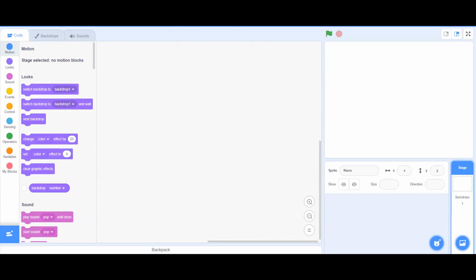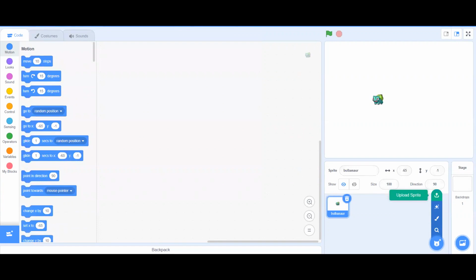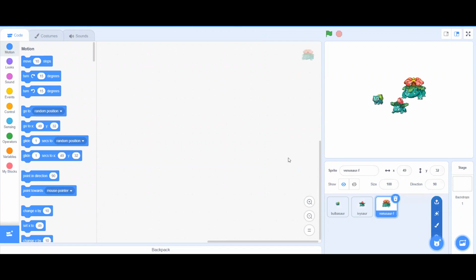And to upload them into Scratch, we're going to go to the blue cat head in the bottom right corner, but don't click on it. We're going to go all the way up to the top and click Upload Sprite. So for me, it's in my Downloads folder, and I'm going to upload each sprite. So first I uploaded Bulbasaur, then I'm going to do it again for Ivysaur, and then Venusaur, and lastly my rare candy.